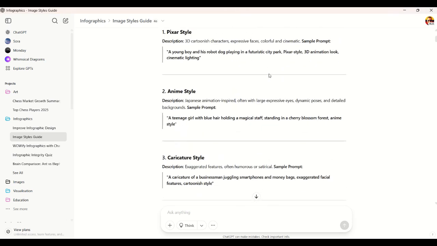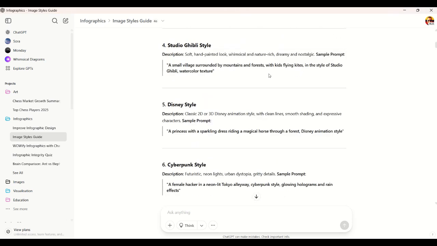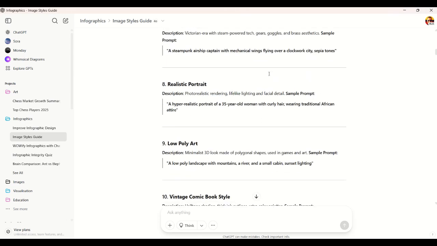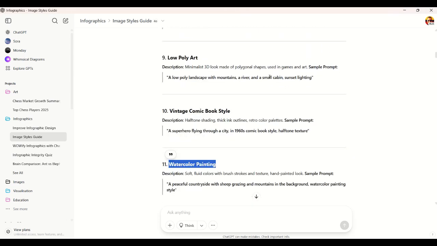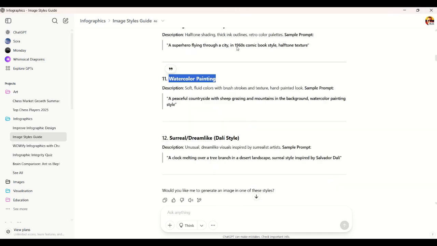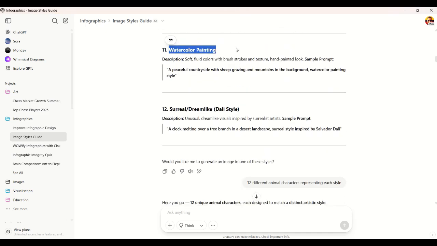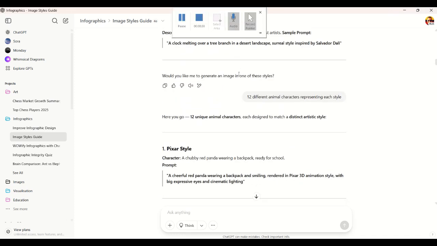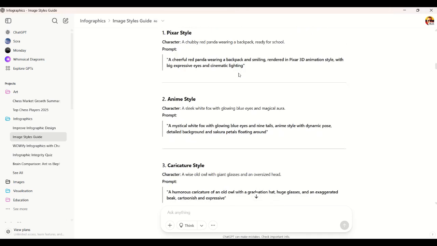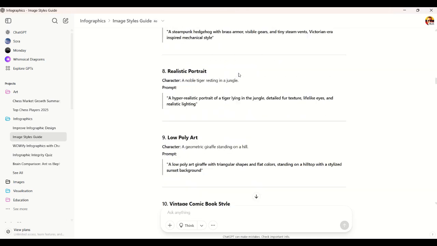So here it provides a list of 12 different image styles it can do, which is amazing. If you can do 12, that means your graphics you can transform 12 different ways. And actually, if you combine them, we're talking about many, many more ways. If you combine watercolor and surreal together, you can do that. So then we're talking about thousands of styles mixing from different angles, right? 12 styles is more than enough for me. But then I kept on going deeper and deeper.